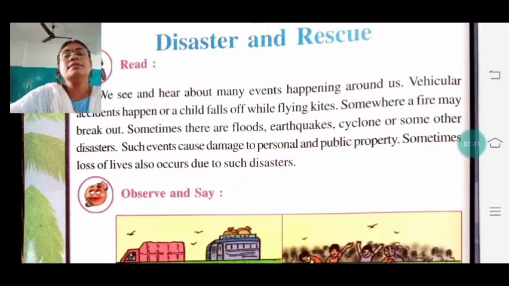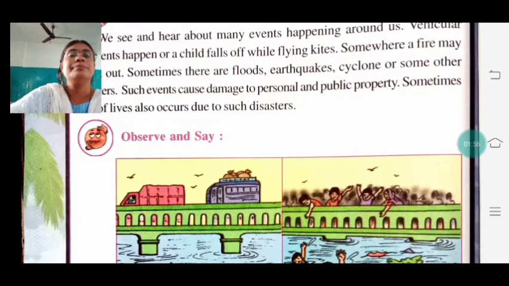Such events cause too much of damage in our life, in personal life, in our public properties, everything. There is so much of damage it causes in our life. The disaster causes too much of damage to our life.